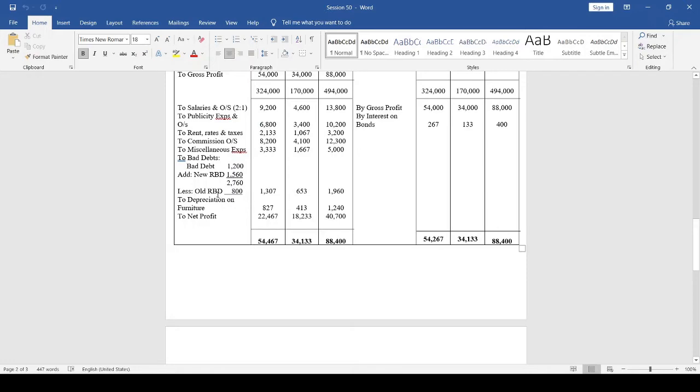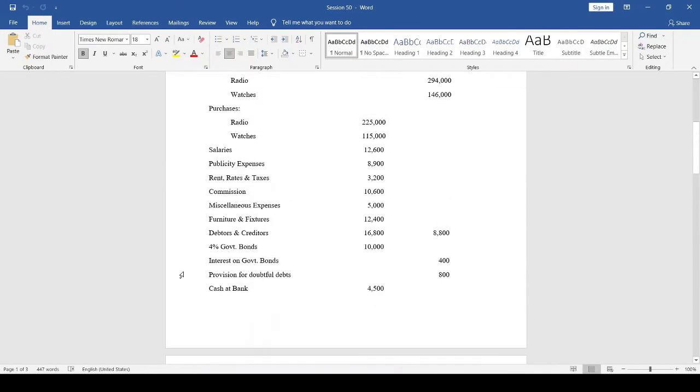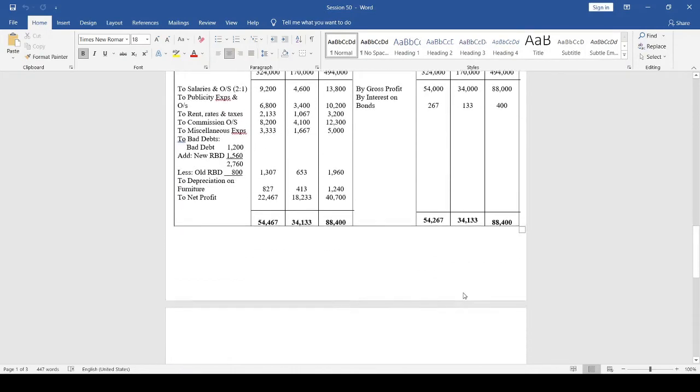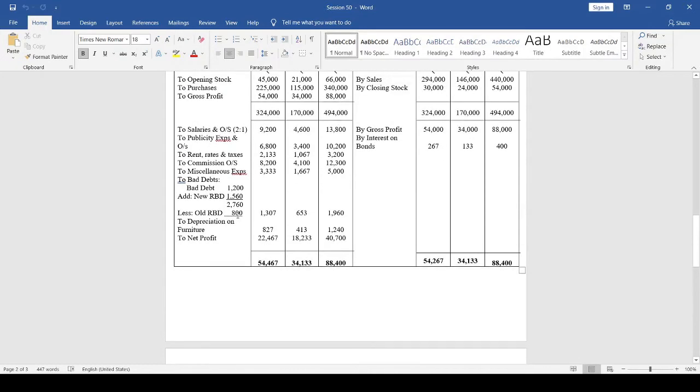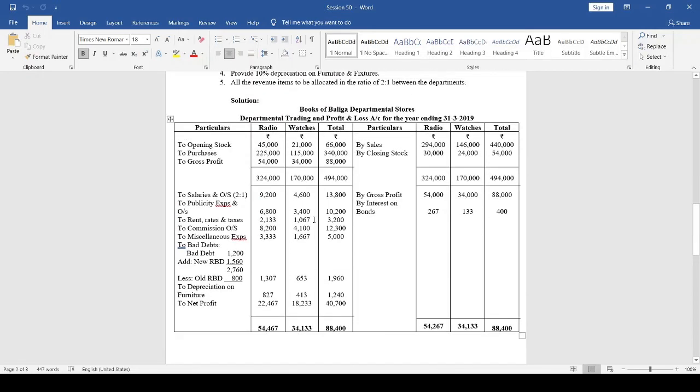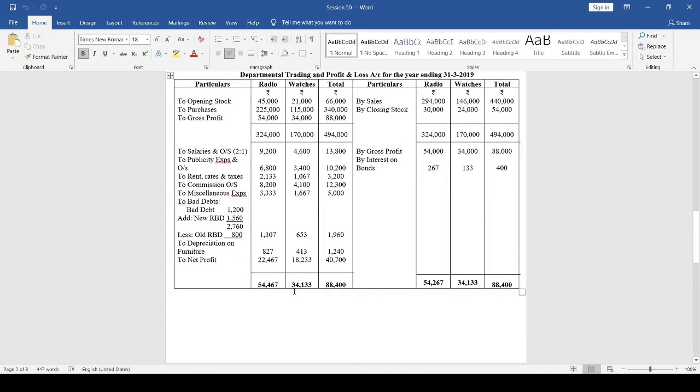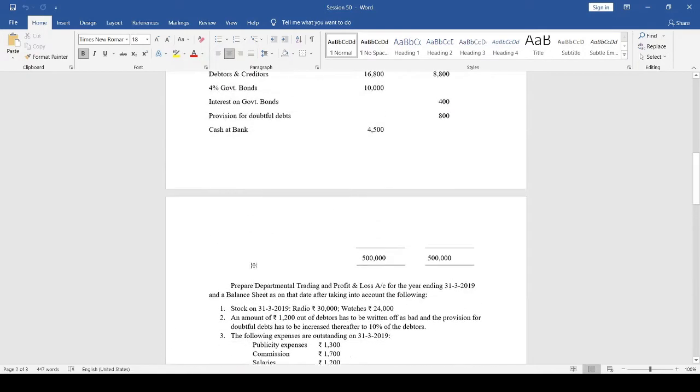Now we have to deduct the old RBD. What is given in the trial balance as old RBD, that we have to subtract. Provision for doubtful debts 800. So less old RBD 800. What is the total now? 1,960. Now we have to allocate 1,960 in the ratio of 2:1. So 1,960 into 2 by 3: for radio department 1,307. For watches department 1,960 into 1 by 3, so 653.